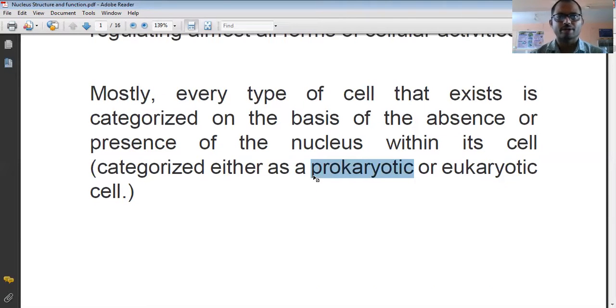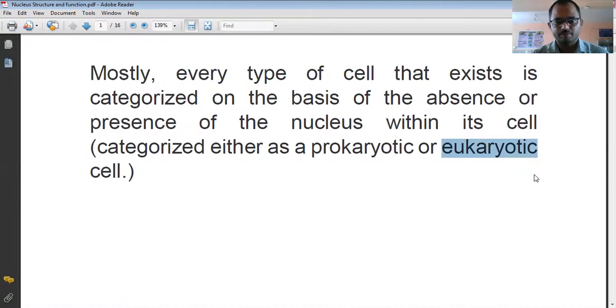In the case of the prokaryotic cell, the perfect nucleus is absent, and in the case of the eukaryotic cell, the perfect nucleus is present. So the question is, what is a perfect nucleus and what is an imperfect nucleus? A perfect nucleus means it is the membrane-bound nucleus, having a membrane. That particular structure we can say is the perfect nucleus. The perfect nucleus is present in the eukaryotic cell only.